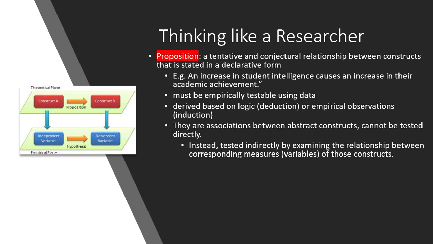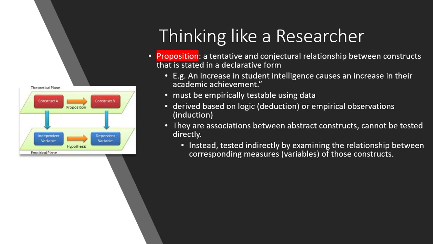This should be testable because we can develop variables to measure intelligence and to measure academic achievement. This kind of declarative statement can be derived from logic or based on observation. So they represent an association between abstract constructs, but it should be noted that they cannot be tested directly because they are still constructs.